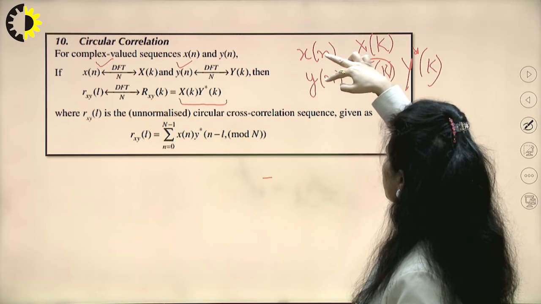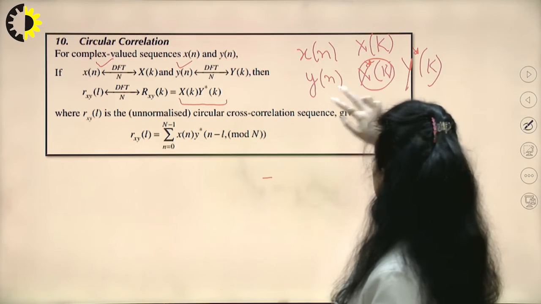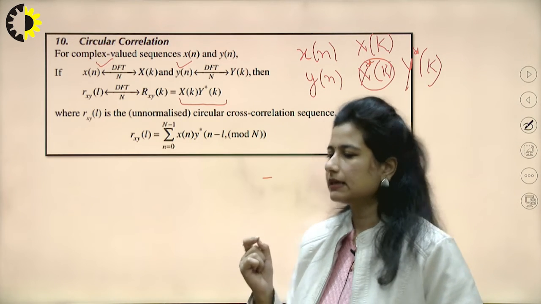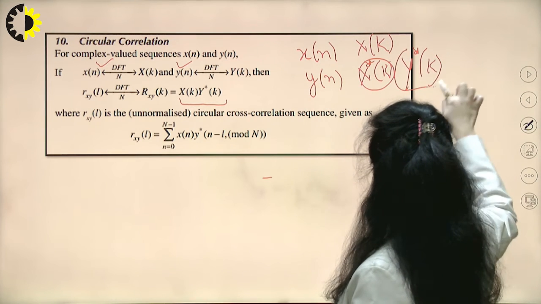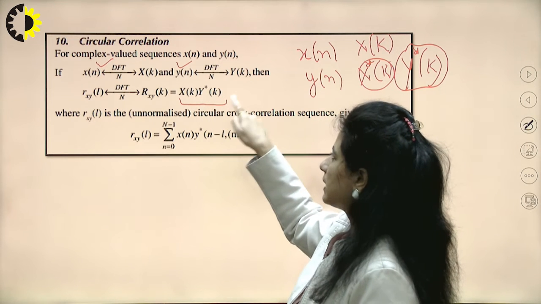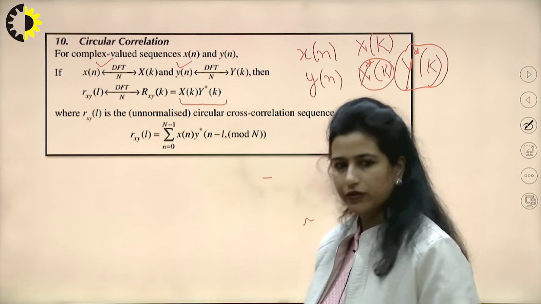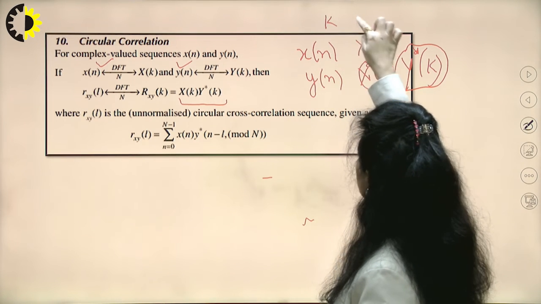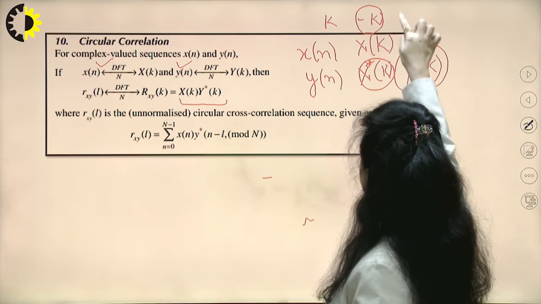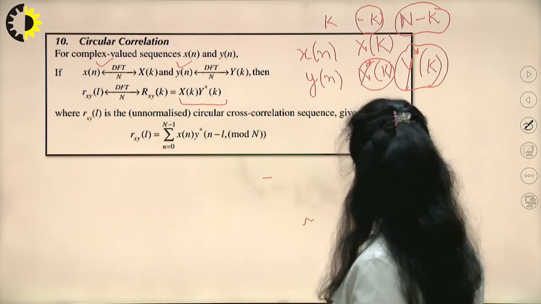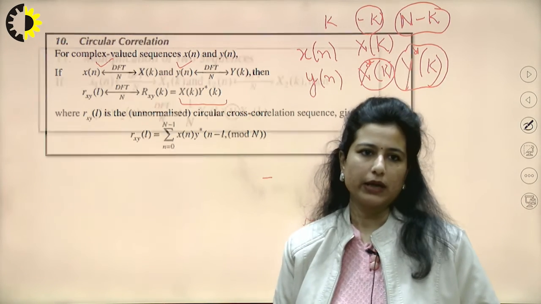So their correlation in the time domain is equal to multiplication in the frequency domain of one signal and the conjugate of the other. The conjugate is nothing but changing the variable from k to minus k, and with the circular property, it is N minus k. I simply perform this change and obtain the conjugate.